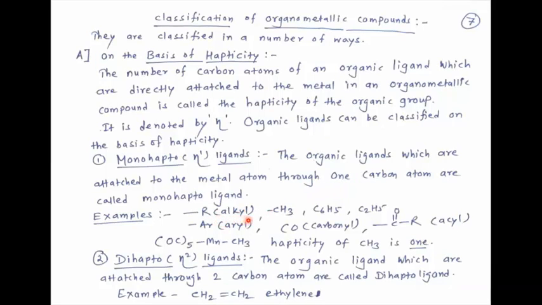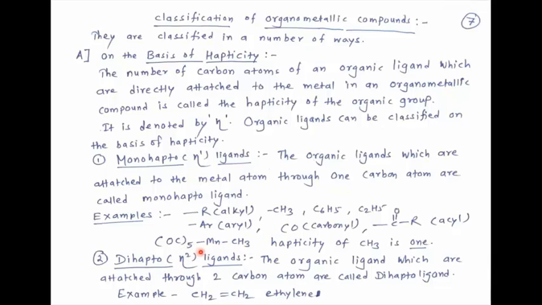Examples, alkyl group, CH3 methyl, C6H5, C2H5, aryl group, carbonyl group, acyl group. These organic ligands attach to metal atom by using their only one carbon atom. Therefore, they are called as monohapto ligands.